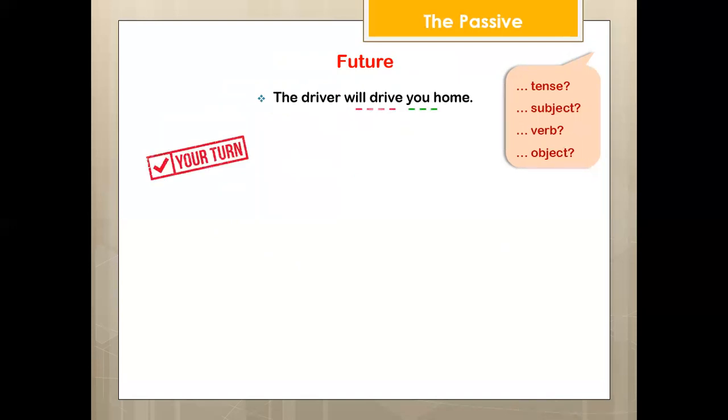Your turn. The driver will drive you home. Follow steps. Determine the subject, verb, object. Subject, driver, verb, will drive, object, you. So we start with you. Excellent. You plus will be plus verb 3. So you will be driven home by the driver.